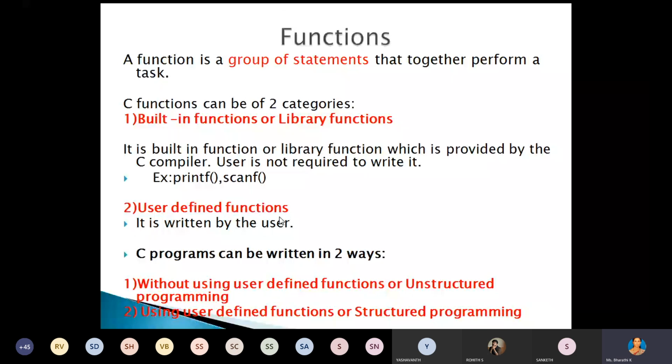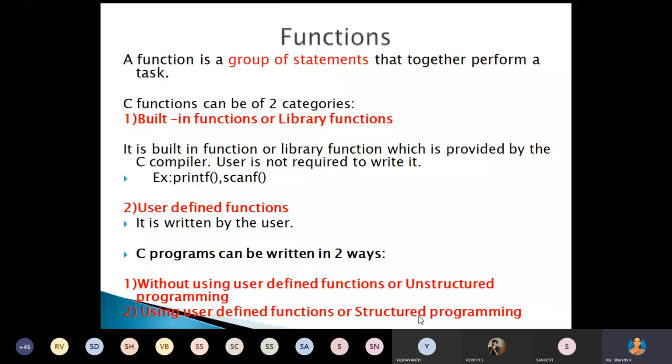Now, we can write a C program in two ways. One is without using user-defined functions, which we call unstructured programming. The second one is using user-defined functions, or structured programming. That means in C language, we can write the source code in two ways. One is unstructured programming, and the second one is structured programming.